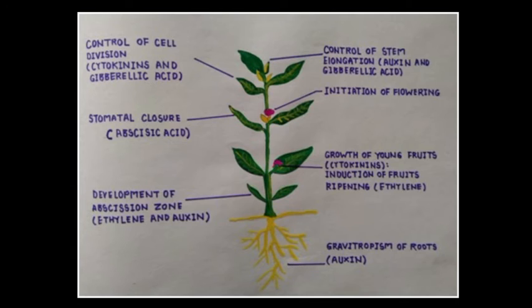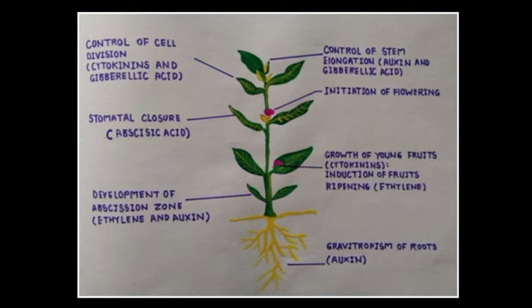Okay beta. On the other hand, generally, auxin, gibberellin, and cytokinin are the plant hormones which promote growth of a plant. Please remember it, beta. On the other hand, abscisic acid is a plant hormone which inhibits the growth, which prevents the growth.